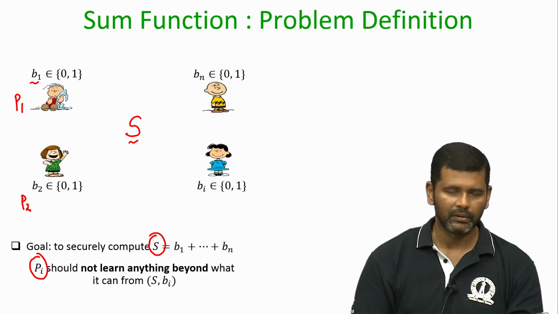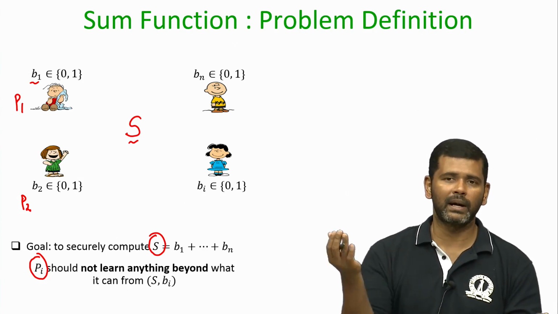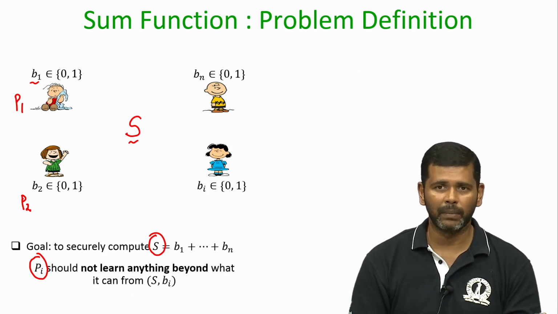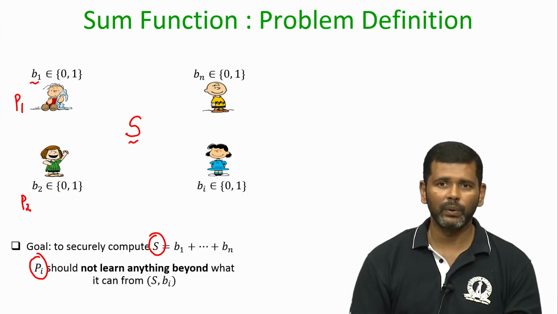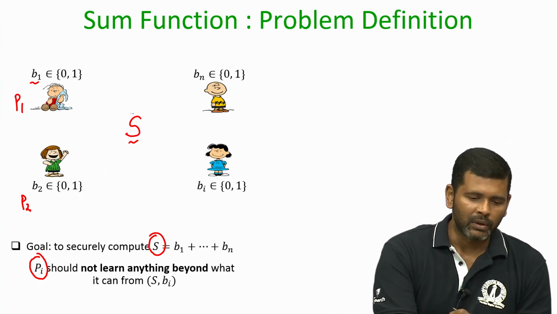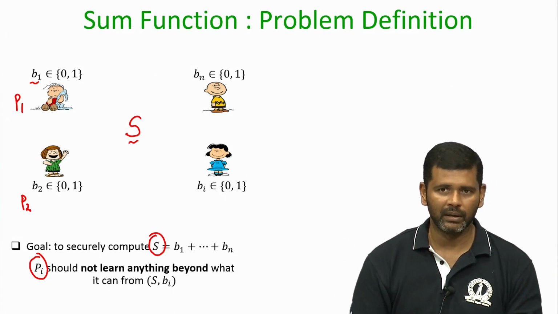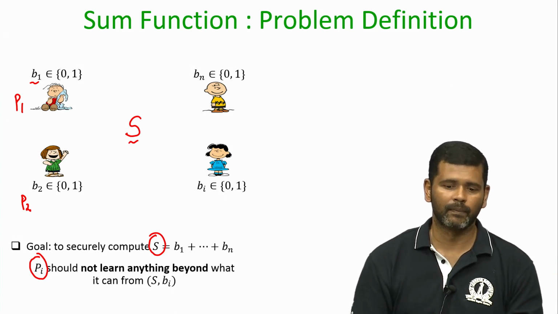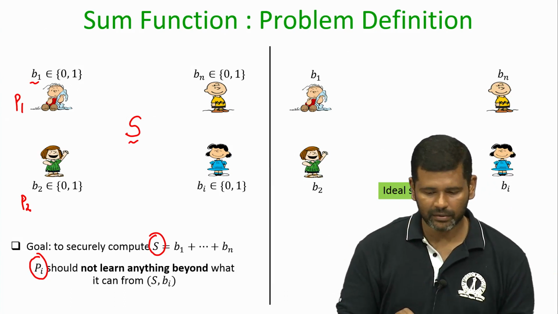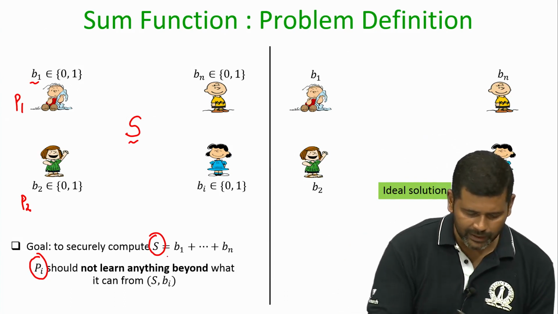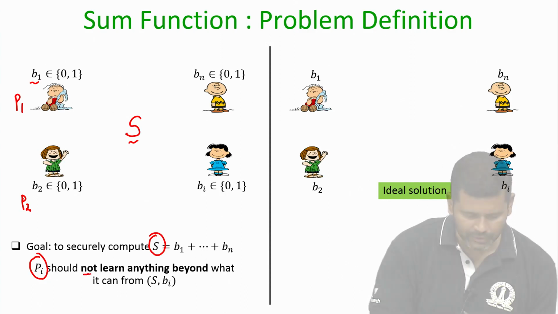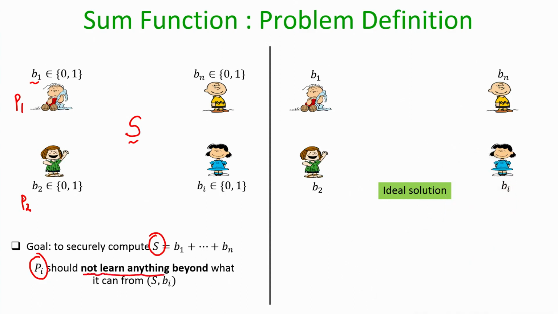That is the goal. So, that simple protocol where all the parties just announce their bits in public and then you take your sum is not going to work, because you are not only learning the sum, you are learning every other party's input bit, which is not supposed to be learned. Now let us try to understand what exactly it means to say that Pi should not learn anything beyond the final result and its own input. What does it mean, does not learn anything beyond?